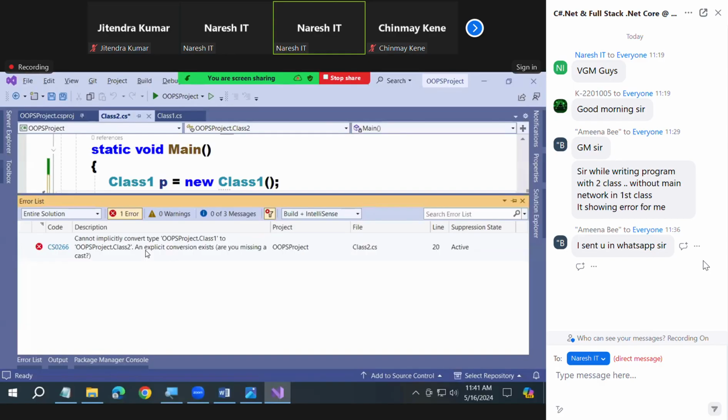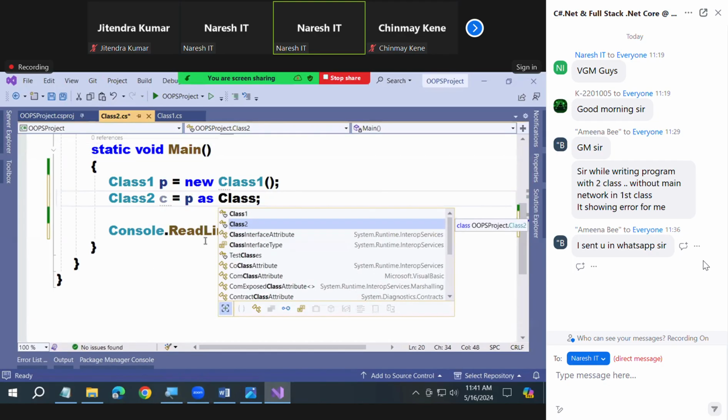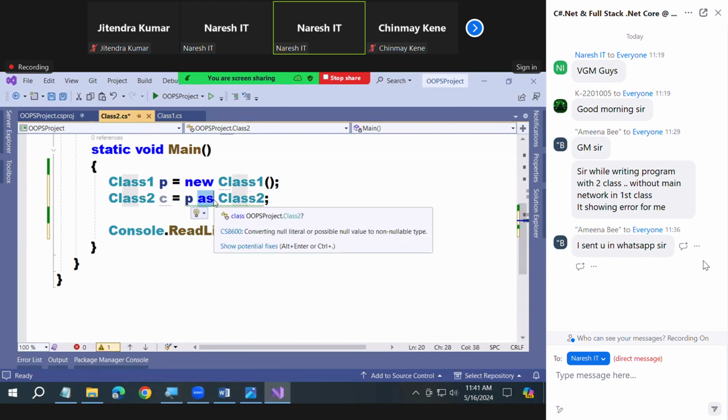So explicit conversion means using some conversion mechanism. Do you remember? Yes or not? How do I do it, sir? Remember this? We learned about the as operator, type conversion, and the is operator, type comparison. You see, you're trying to convert P as class 2. It's not valid. You can't do that. That is explicit conversion, man. That is another way you can write this.